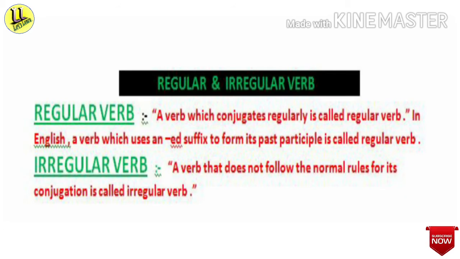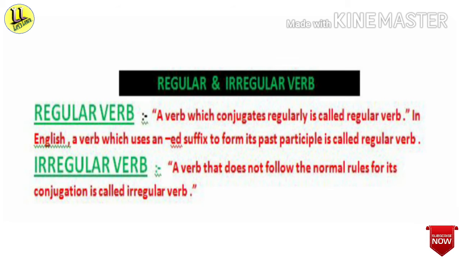Now we will see what is a regular verb and what is an irregular verb. You see, a verb which conjugates regularly is called a regular verb. In English, a verb which uses an ed suffix to form its past participle is called a regular verb.